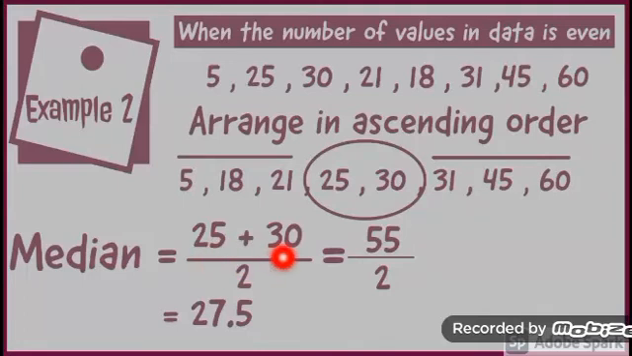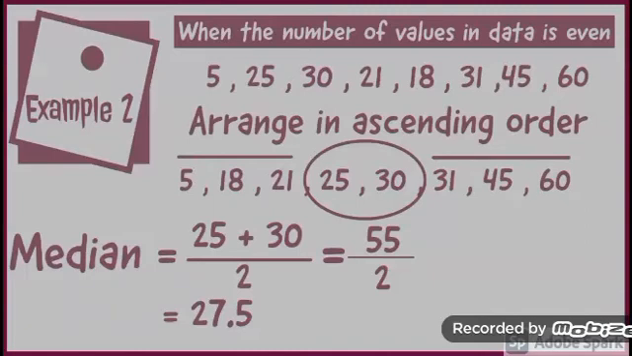So median is equal to mean of 25 and 30. 25 plus 30 divided by 2. 25 plus 30 is equal to 55, and 55 divided by 2 is equal to 27.5. So median of this data is 27.5.